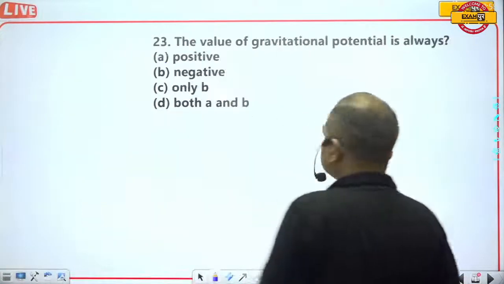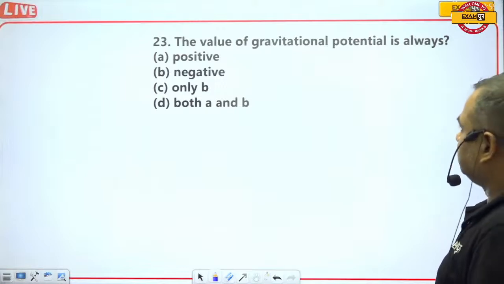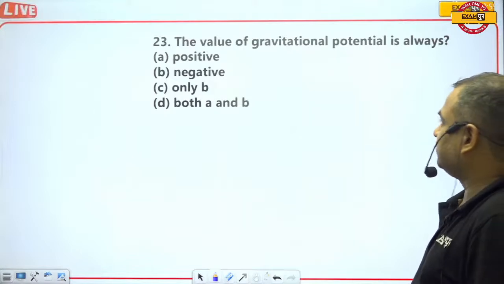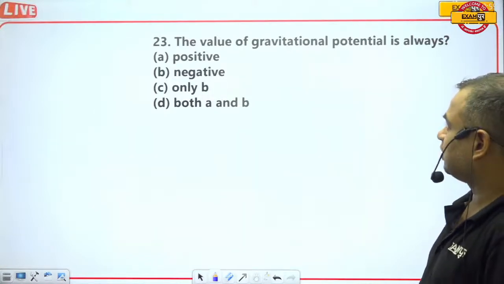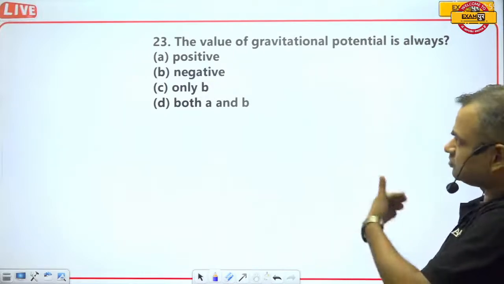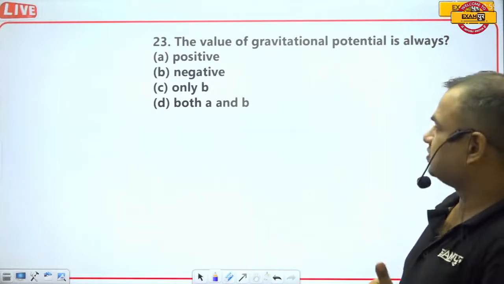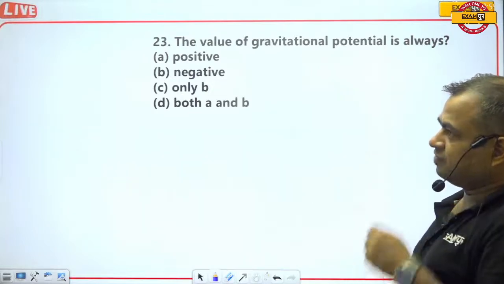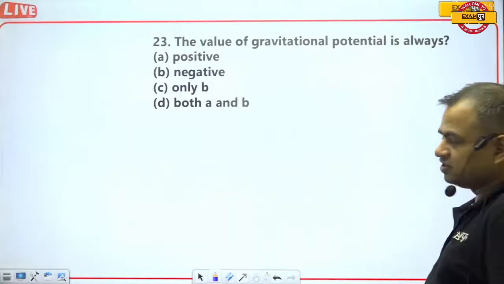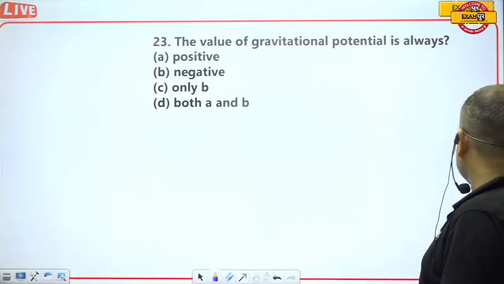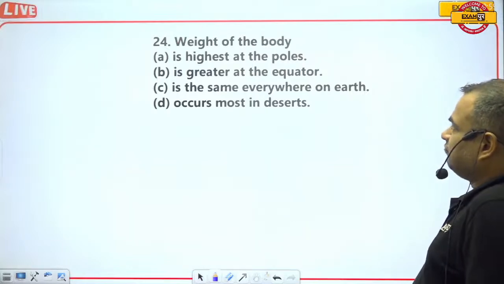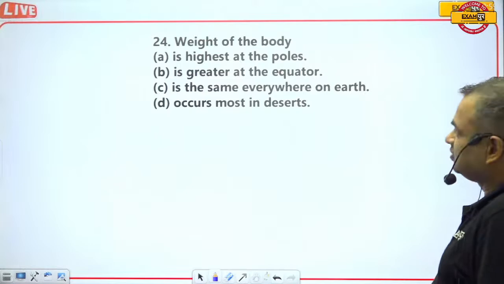Question 23: the value of gravitational potential is always. The value of gravitational potential. Actually, this question is out of your syllabus now, because this question is from class 11th, and when we talk about gravitational potential and binding energy, then I used to teach all these things. So you may skip this question, because such types of questions are not asked in SSC exams or any government job exams.